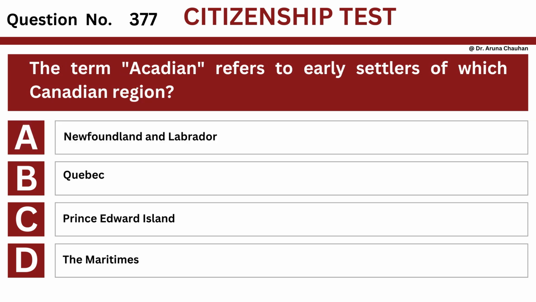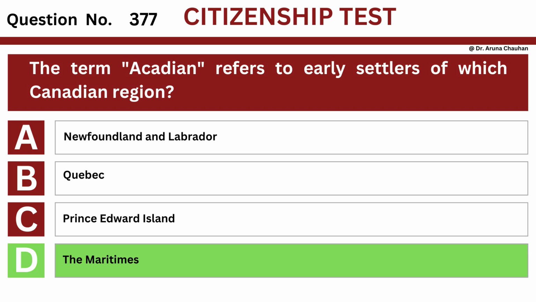Question number 377. Question: the term Acadian refers to early settlers of which Canadian region? Option A, Newfoundland and Labrador. Option B, Quebec. Option C, Prince Edward Island. Option D, the Maritimes. The answer is option D, the Maritimes.